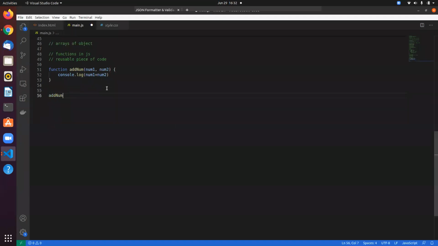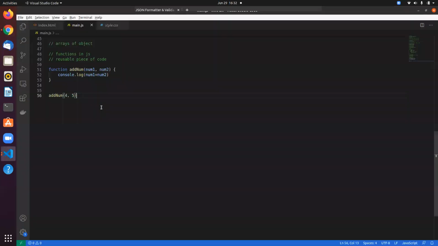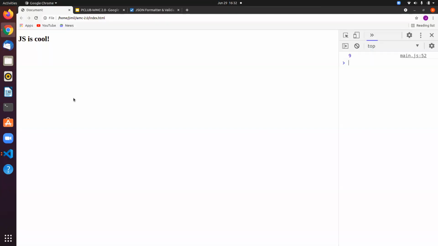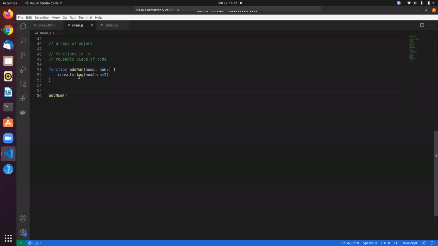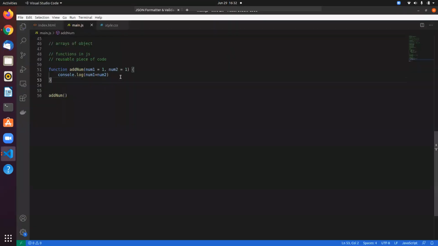So we can call this using just the name and the parentheses, and you can pass the data in it. So if I refresh, we get the output here, right? If I don't pass any values, it's gonna give me NaN. NaN is not a number because it does not have any data. To make your code a bit cleaner, you can define values in here, right? These are default values that you can have. So if I don't pass anything, it takes in the default values, right?